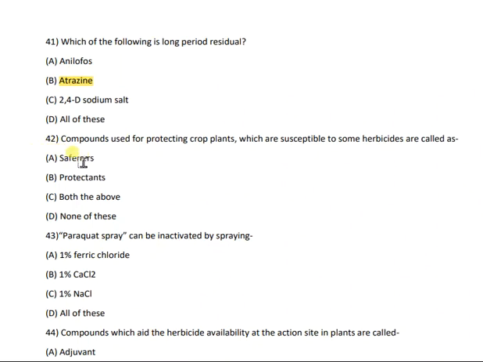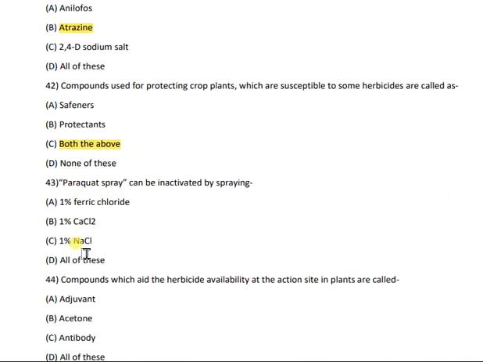Then question number 42. Compounds used for protecting crop plants which are susceptible to some herbicides are called as safeners, protectants, both the above, or none of these. The correct answer is C, both the above. That means safeners and protectants. Compound used for protecting crop plants which are susceptible to some herbicides. Okay.